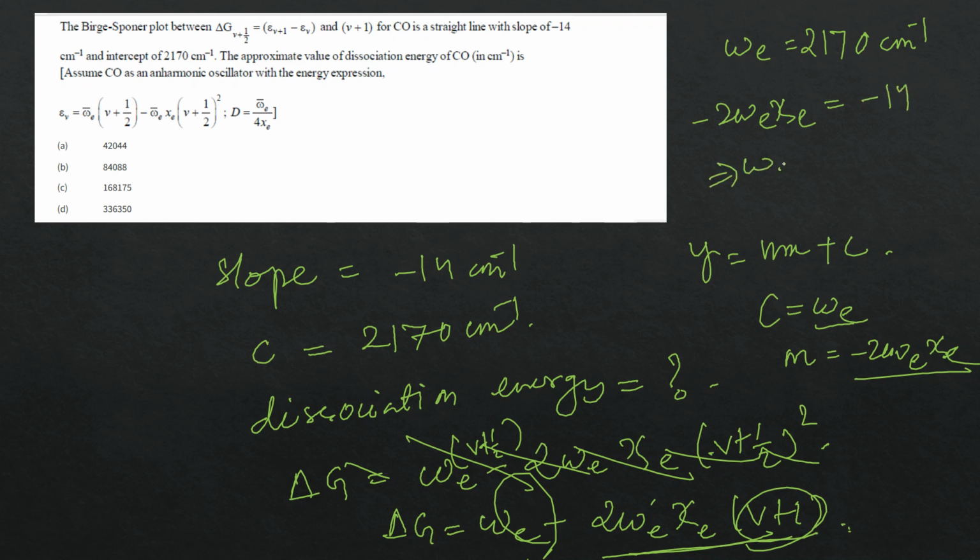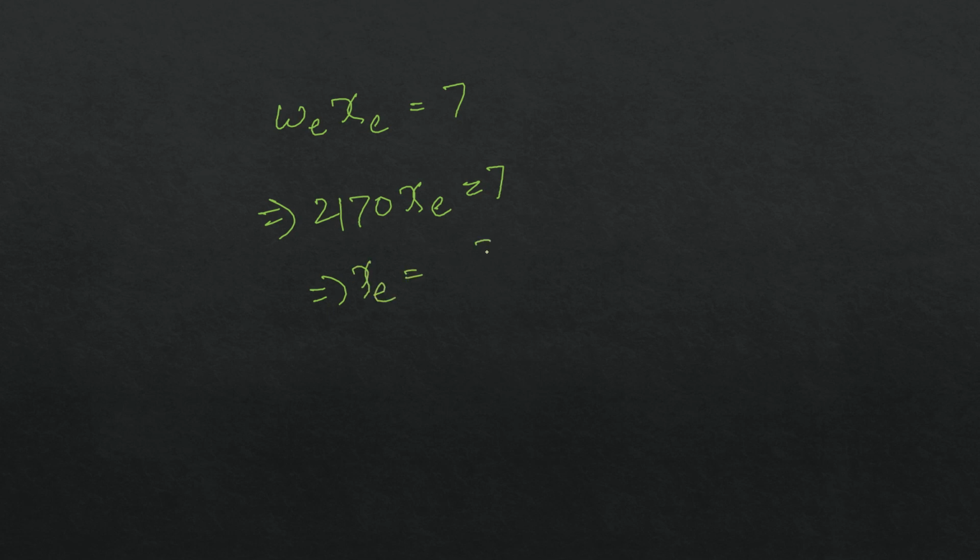So omega e chi e is 7. Omega e is 2170, so chi e is equal to 7 by 2170.